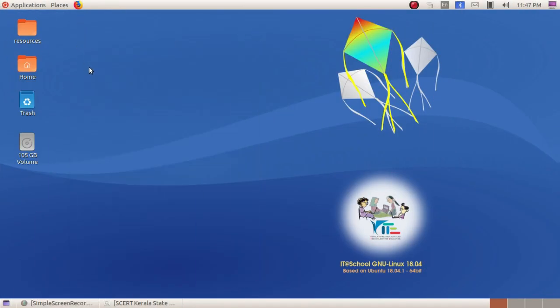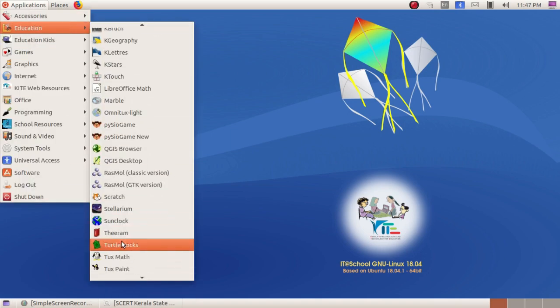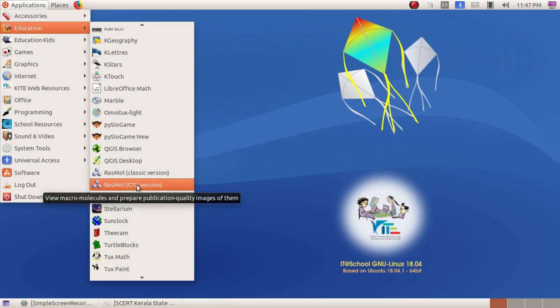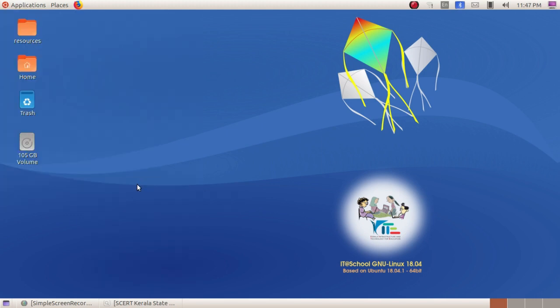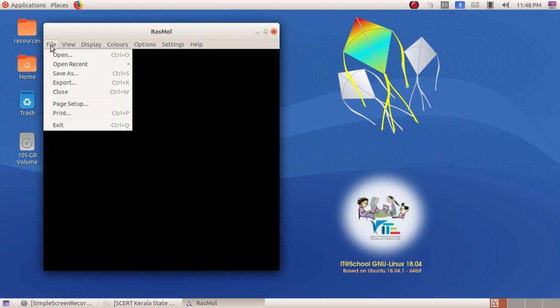So to open Rasmol, go to Application, and here it is Education, and select the option Rasmol GTK version. Here you can see that, view macromolecules, like that they have given the options. Just select Rasmol GTK version, and the first step is you have to open the PDB file which I have given in the system.